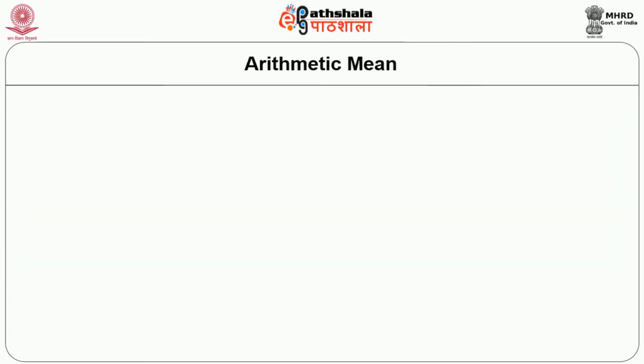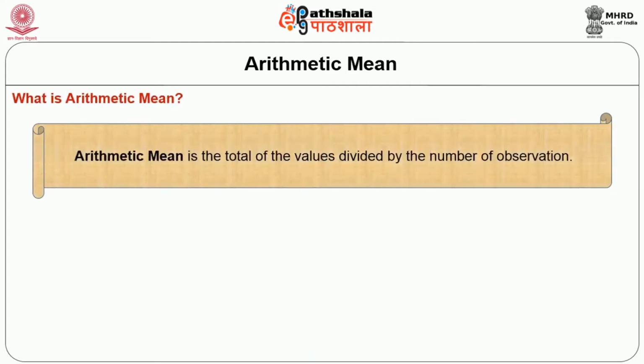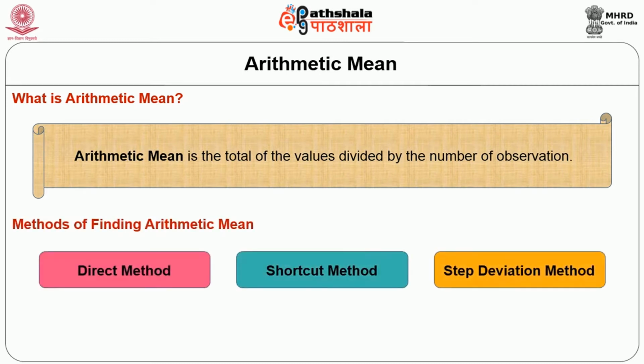Now let us discuss all types of averages one by one with estimation. Arithmetic mean. What is arithmetic mean? Arithmetic mean is the total of the values divided by the number of observations. Methods of finding arithmetic mean. Mean can be calculated by direct method, shortcut method and step deviation method. All the methods give the same result for a problem. All the methods are illustrated.